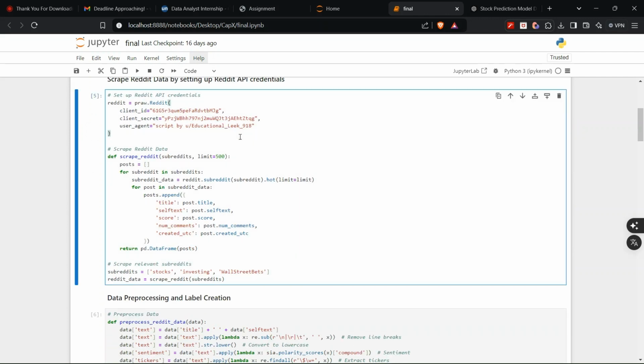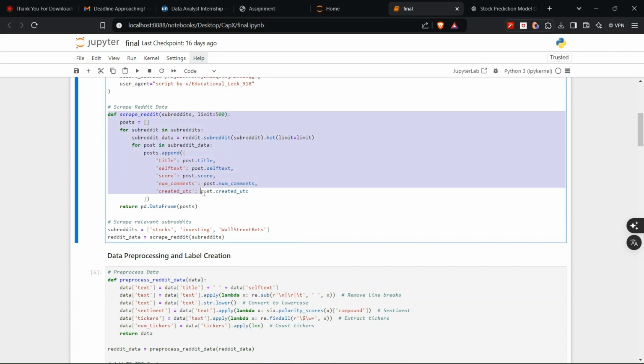Now coming to the first part, scraping the data from the Reddit API. As I said, we are using PRAW, the Python Reddit API wrapper. For that to work, these are the details we need to provide. This is my client ID, and this is the secret password generated at that moment. And this is my user ID, which is unique for each Reddit account holder.